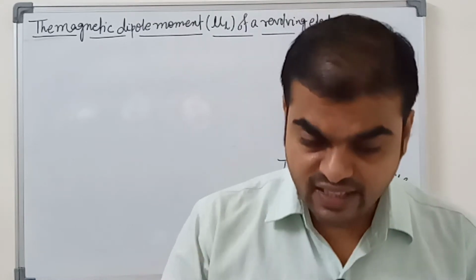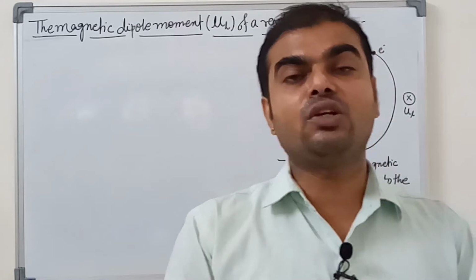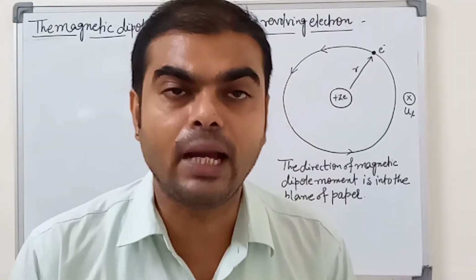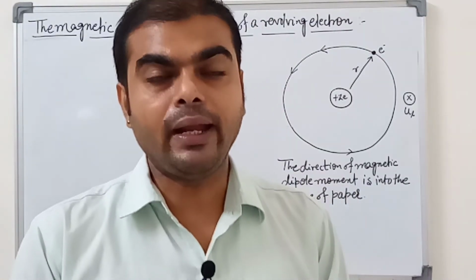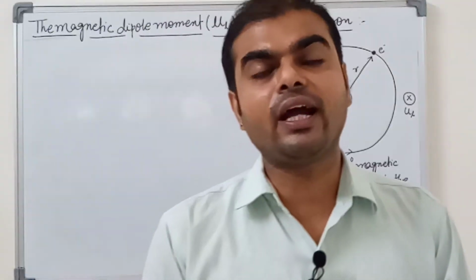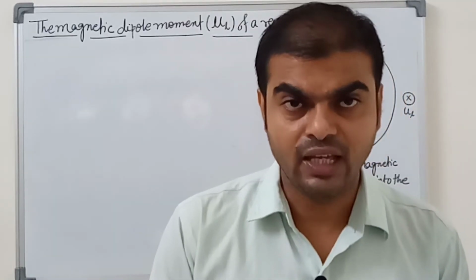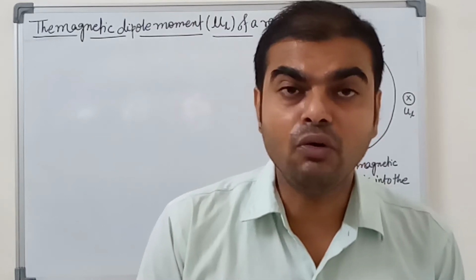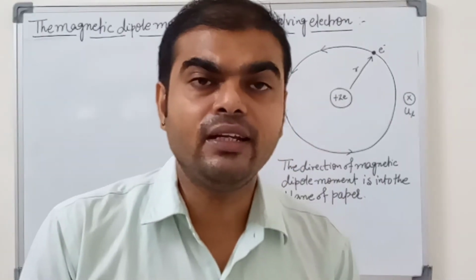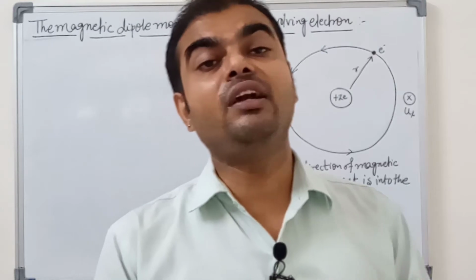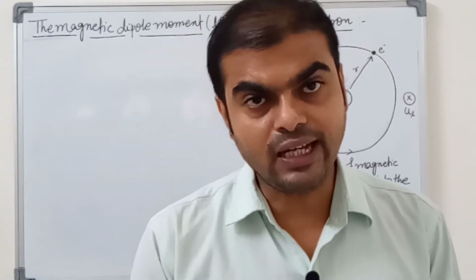Okay, this is related to that chapter, but here we only discuss the magnetic dipole moment, for both the electron and proton cases. Now the second point is very interesting: the magnetic field developed at that time.